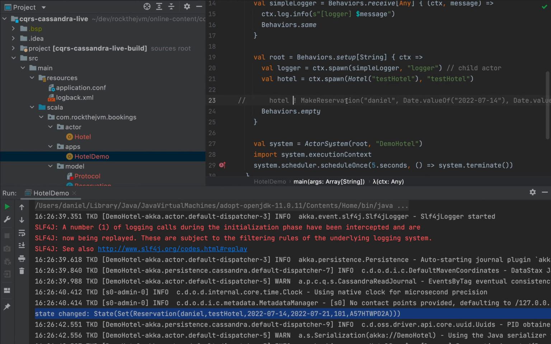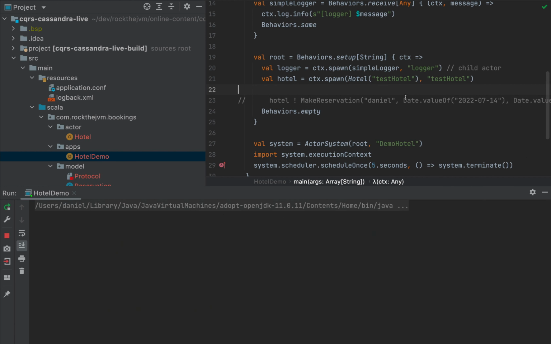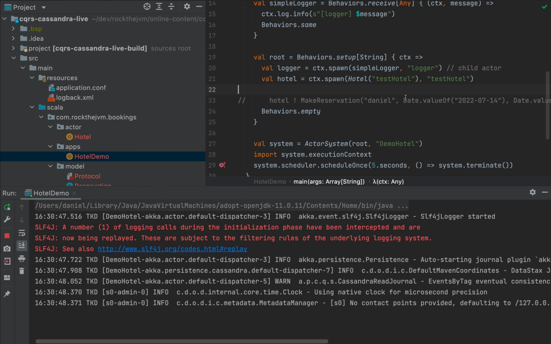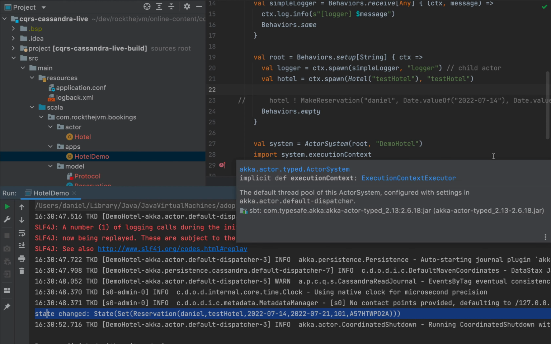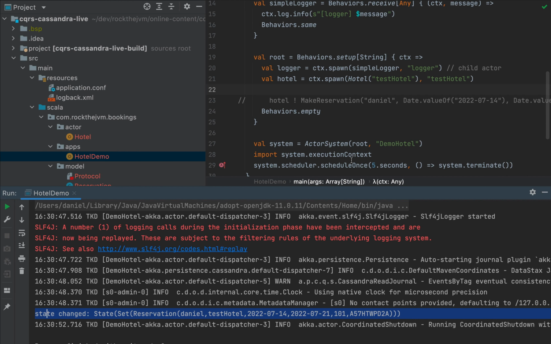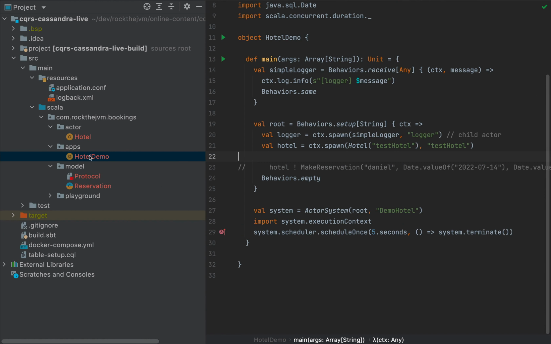So I'm going to cut the make reservation thing, and I'm going to run the hotel demo again. This time, no further events will be persisted to Cassandra, but notice that we also have state changed from the hotel because the hotel replayed all the events that are already in Cassandra associated to that persistence ID. So if your application crashes, or if you need to upgrade it or restart it for any reason, all your actors will restore their current state.